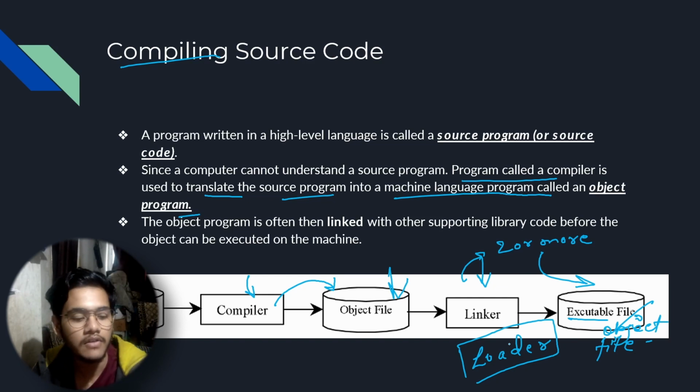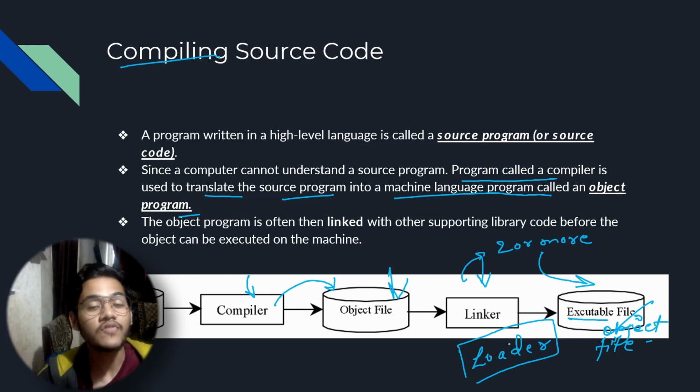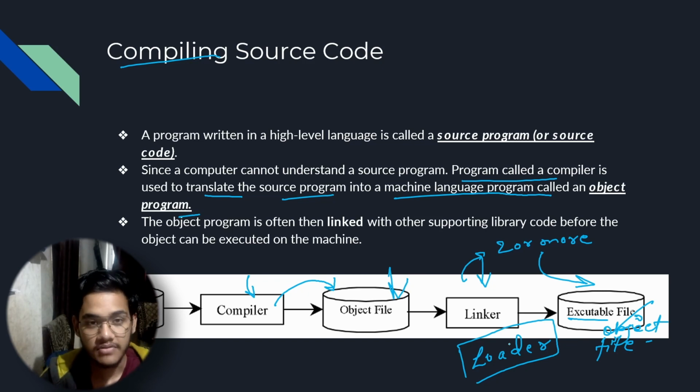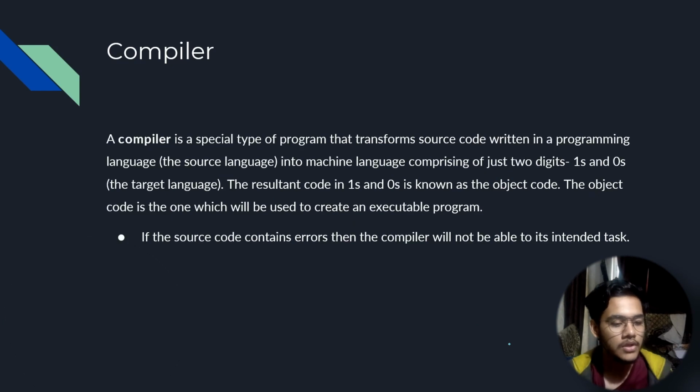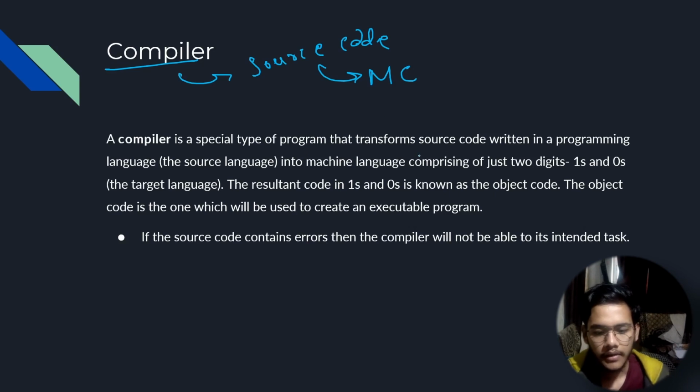But that is the basic workflow, from source code to compiling to object file to linking, and then finally the executable file. You can directly run this executable file to do the task, right? Now, I have given the definition of a compiler. Basically a compiler completely transforms the source code to machine code, right?